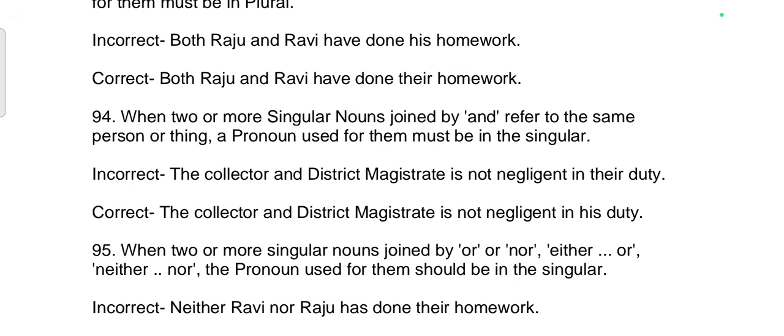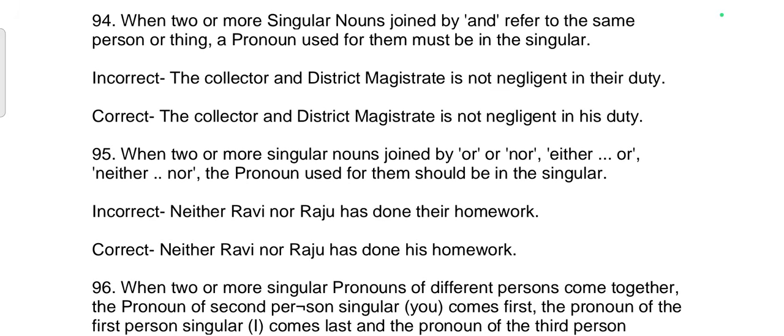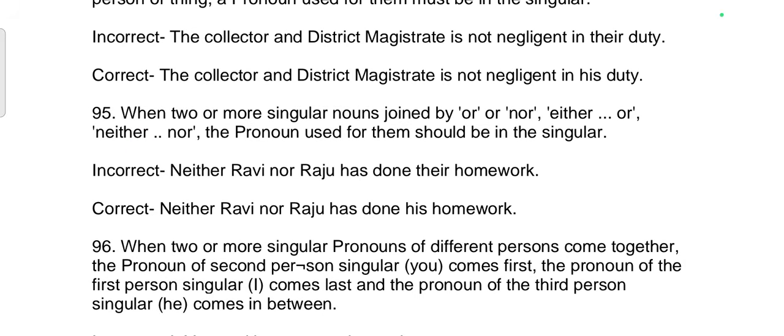94th rule: When two or more singular nouns joined by and refer to the same person or thing, a pronoun used for them must be in the singular. Incorrect sentence: The collector and district magistrate is not negligent in their duty. Correct sentence: The collector and district magistrate is not negligent in his duty. 95th rule: When two or more singular nouns are joined by or, nor, either or, neither nor, the pronoun used for them should be in the singular. Incorrect: Neither Ravi nor Raju has done their homework. Correct sentence: Neither Ravi nor Raju has done his homework.